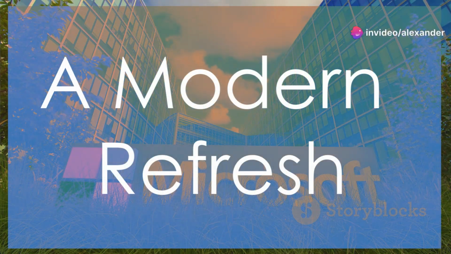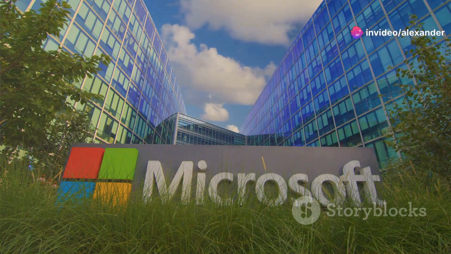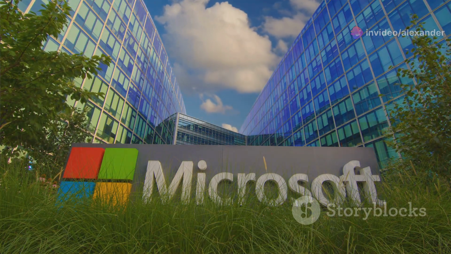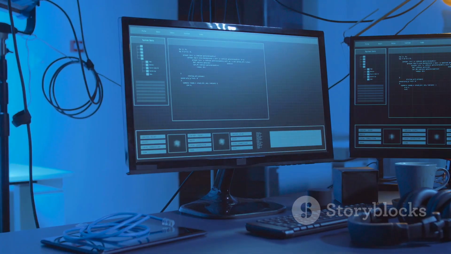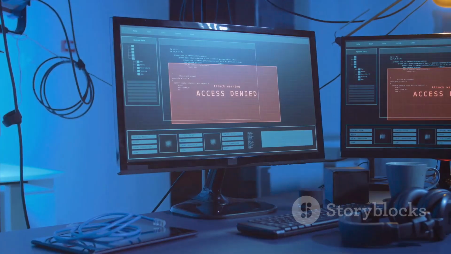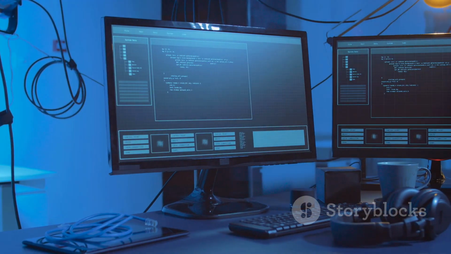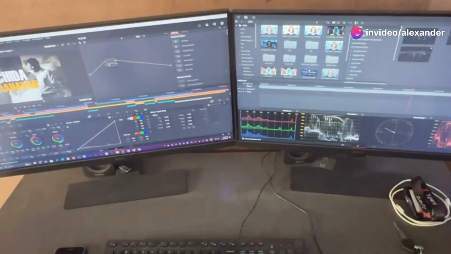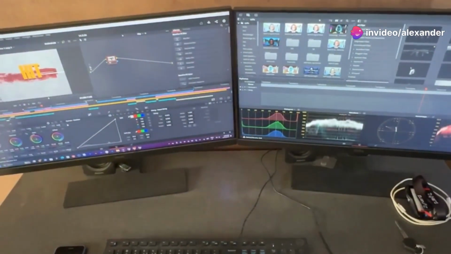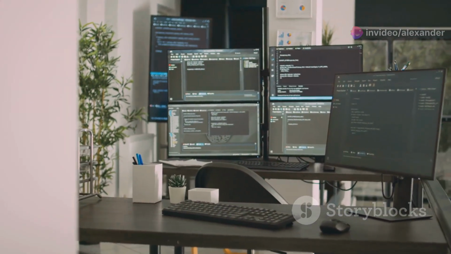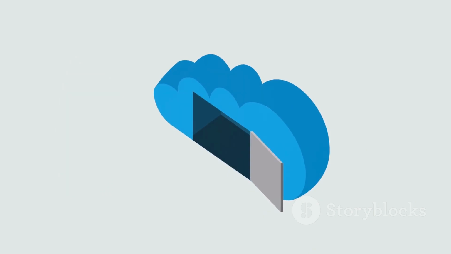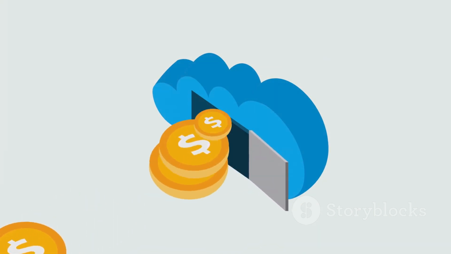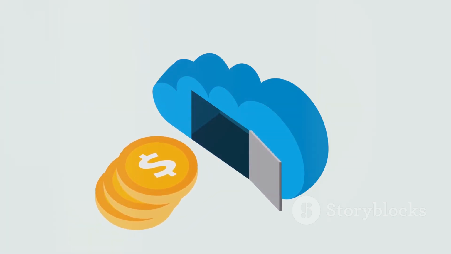In 2021, Microsoft released Windows 11, the latest major version of its operating system. Windows 11 features a redesigned user interface with a centered taskbar and rounded corners for windows. It also includes new productivity features such as snap layouts for easier multitasking and improved support for multiple monitors. Windows 11 also introduces tighter integration with Microsoft's cloud services, such as OneDrive and Microsoft Teams.